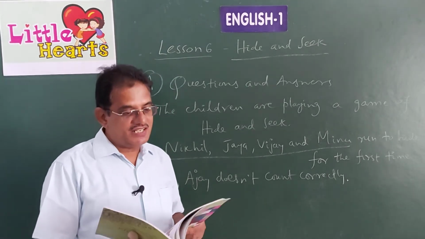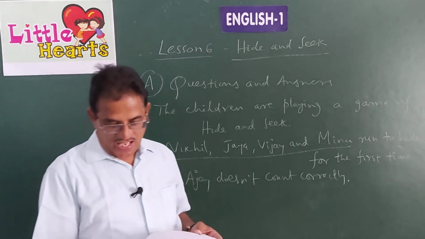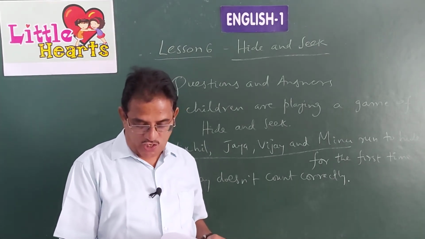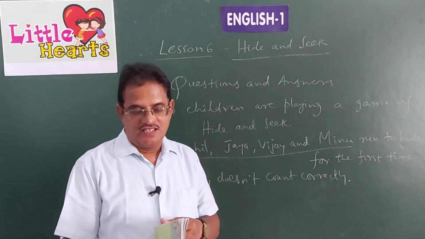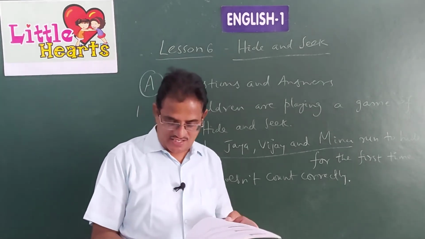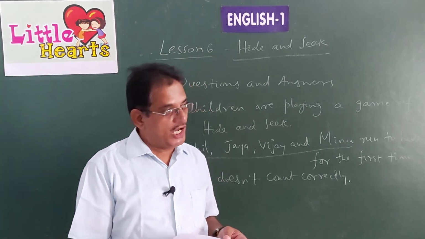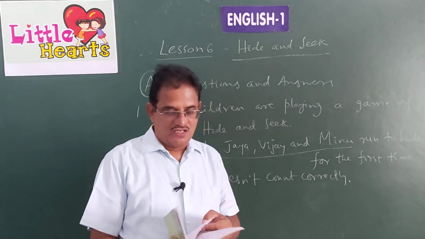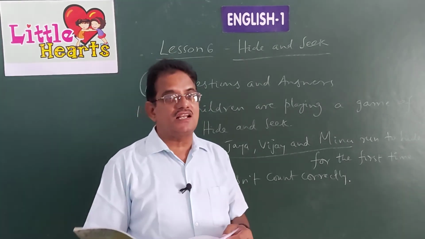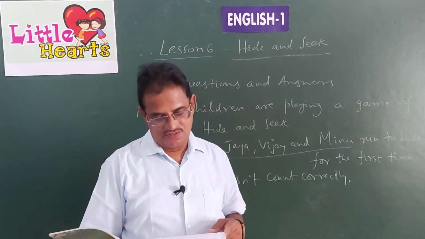Where does Ajay see Nikhil's shoe? Ajay sees Nikhil's shoe poking out from behind the shed. You can see there. You can write the answer like that easily. Like that you have to write. If you read the lesson repeatedly, children, you can easily answer the questions there.